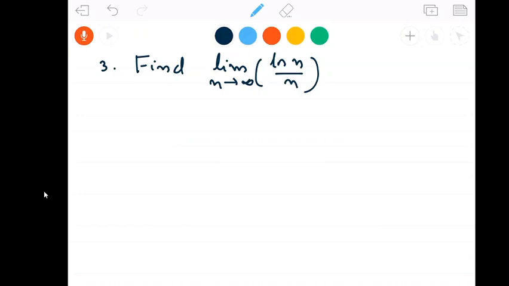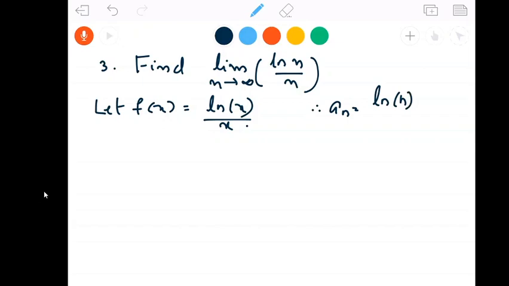Okay, so I am using theorem 1 and theorem 2 to do this problem. So I am defining f of x equal to log x by x. Therefore, who is our an? Log of n by n, which is nothing but f of n. Okay, so if limit of f of x as x tends to infinity is equal to L, it will be the limit for the sequence an also.